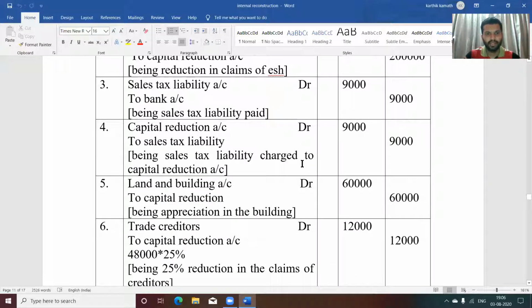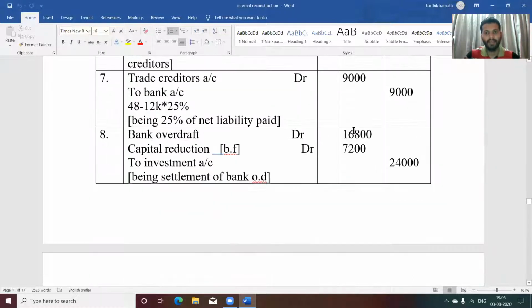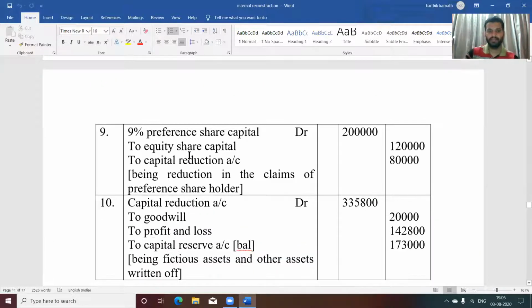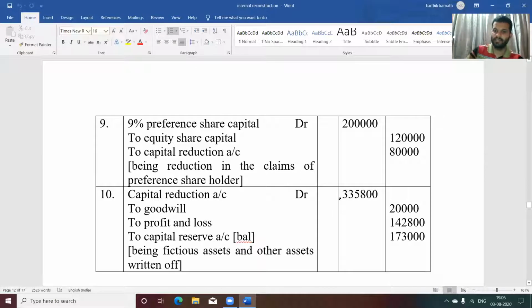That is 9,000 debit balance of capital reduction, fourth journal entry. And one more deduction is eighth journal entry, capital reduction balancing figure, that is 7,200. So if you add credit side balance, deduct debit side balance, you finally get capital reduction debit side balance, that is 3,35,800.